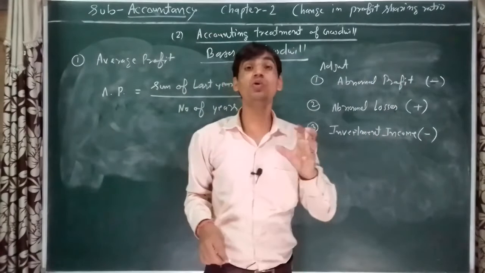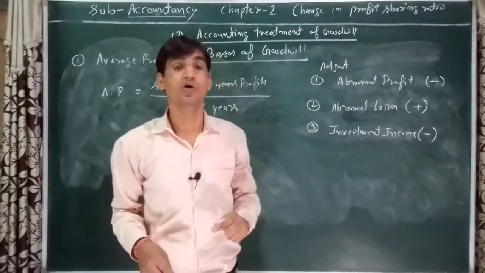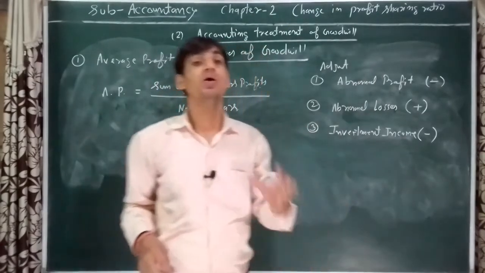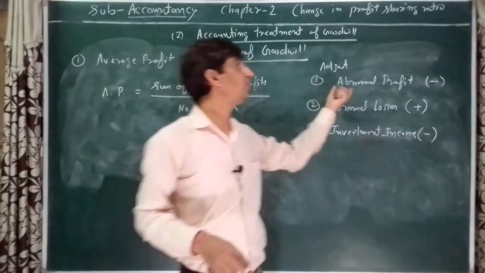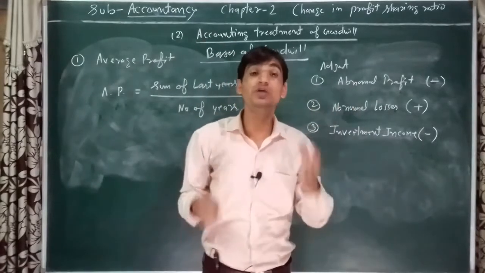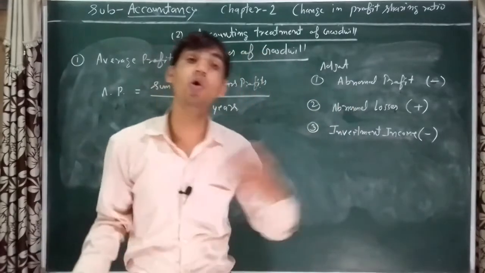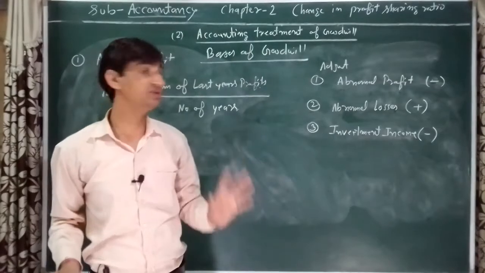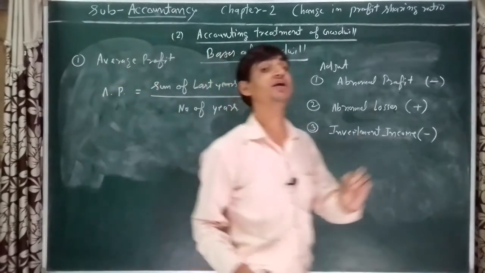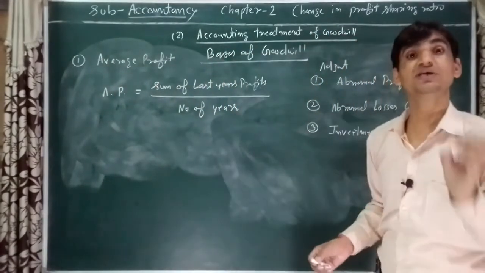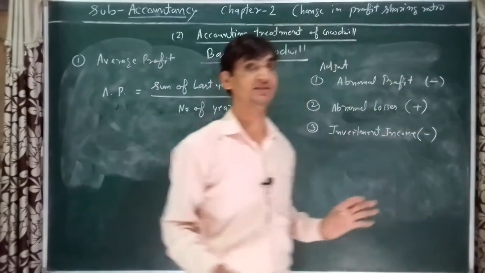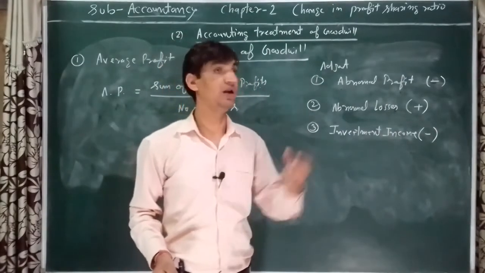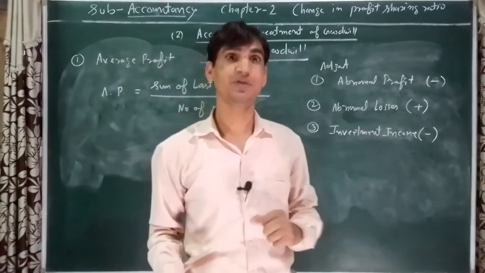Abnormal profits are those profits which are not related to operating activities of the business organization, like interest, like rent.